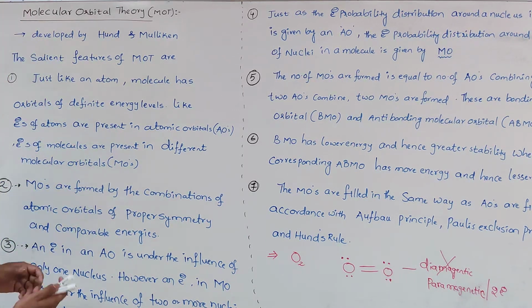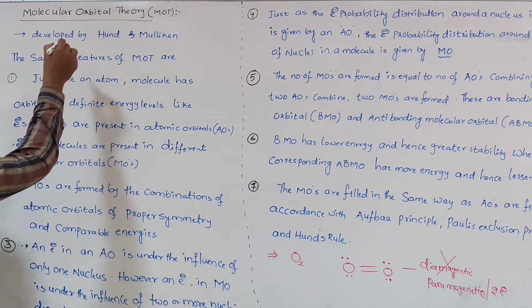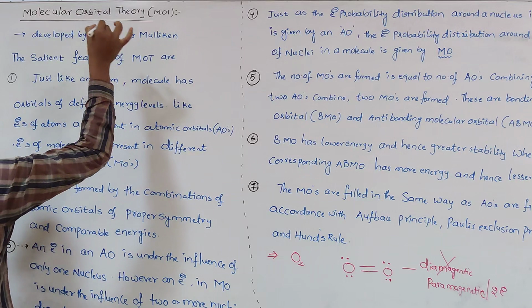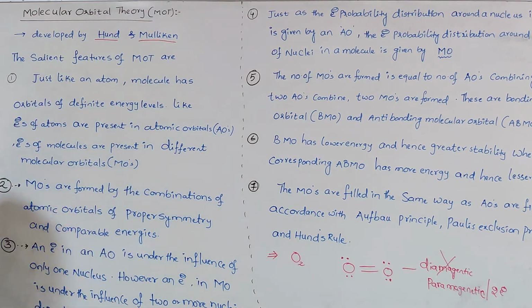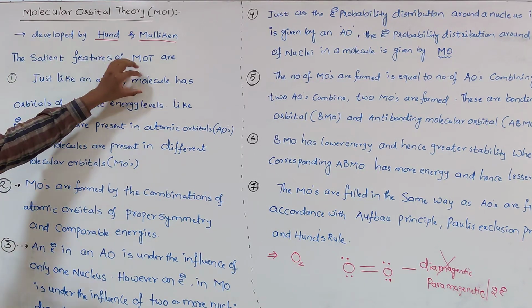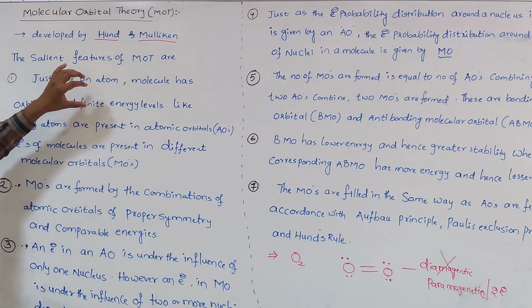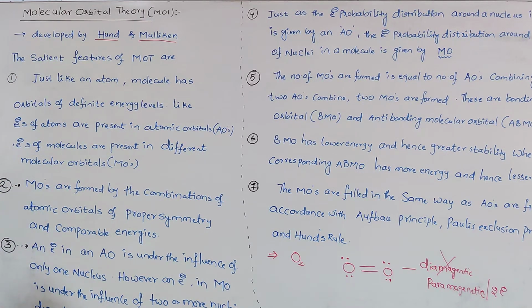This molecular orbital theory was developed by two scientists, Hund and Mulliken. So what are the important salient features of molecular orbital theory? The first one: just like an atom, a molecule has orbitals of definite energy levels.